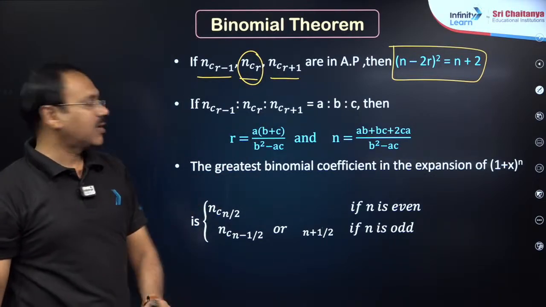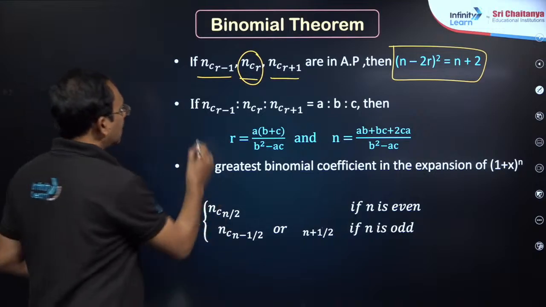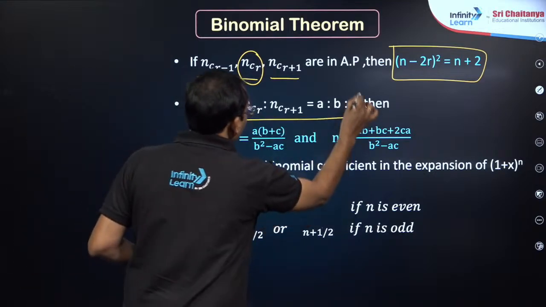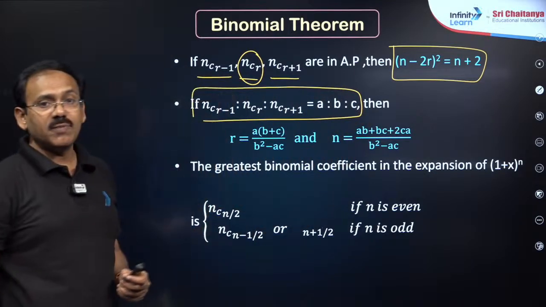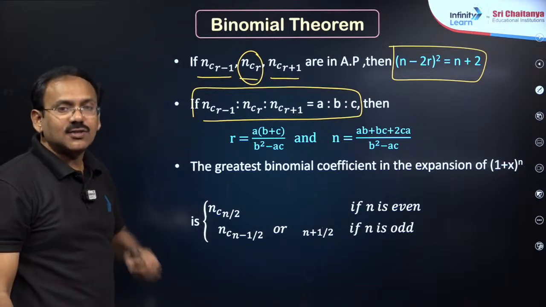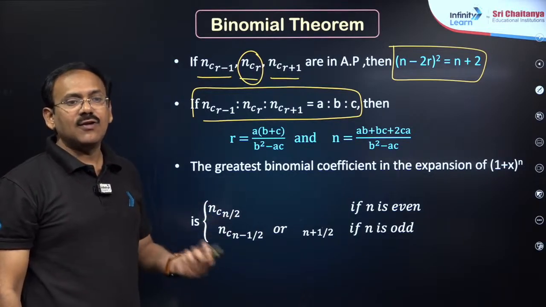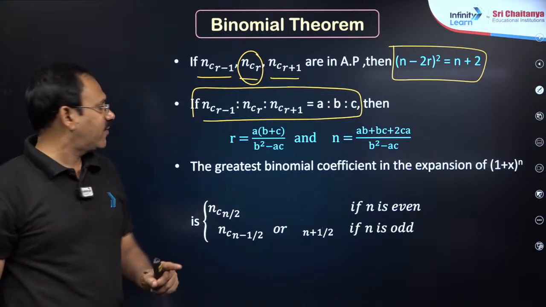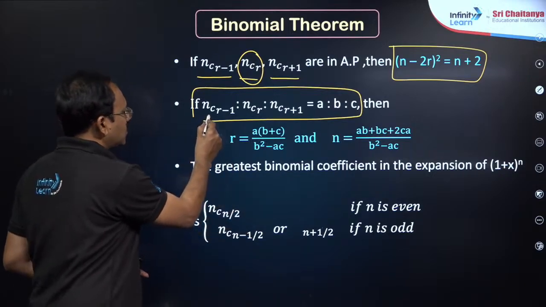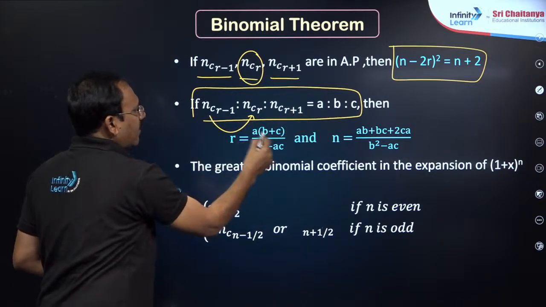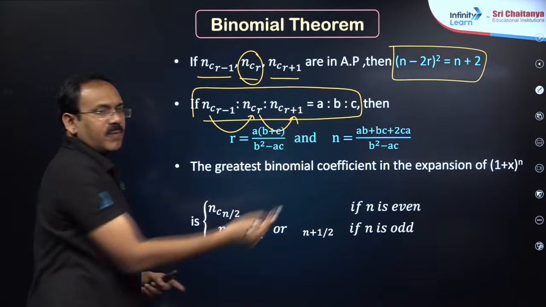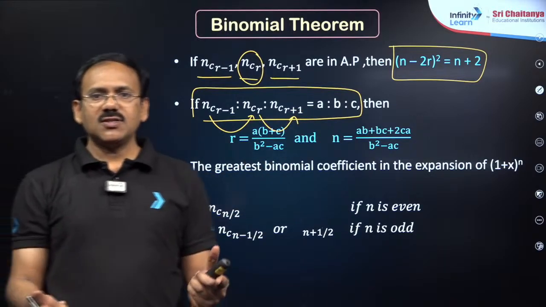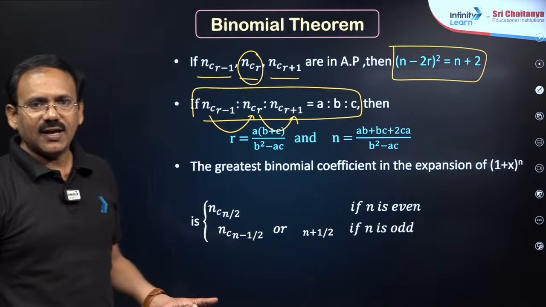It is almost important. Even, my dear friends, the ratio of 3 consecutive binomial coefficients is given, a is to b is to c. Then you may be asked to find the n value and r value. You can't find the shortcut anywhere in other books, my dear friends. Actually, what you have to do is this by this is equal to a by b, this by this is equal to b by c. You will get 2 linear equations in n and r. You can solve to get n and r.